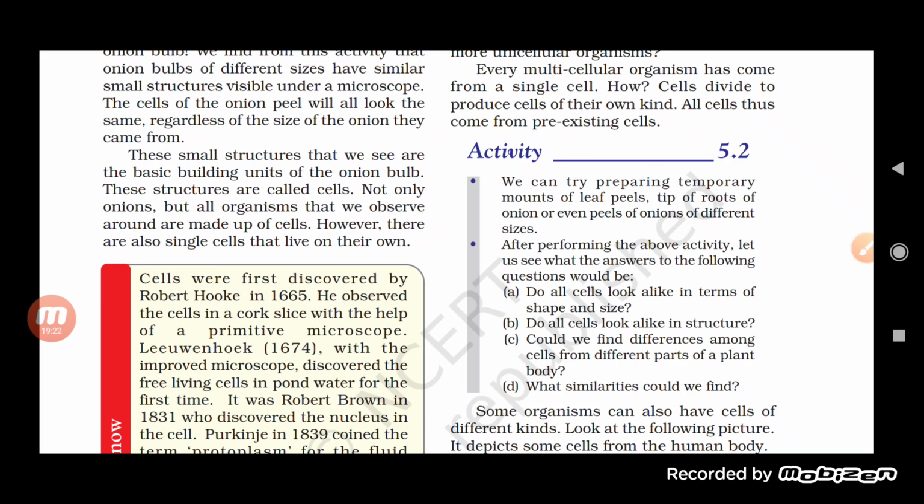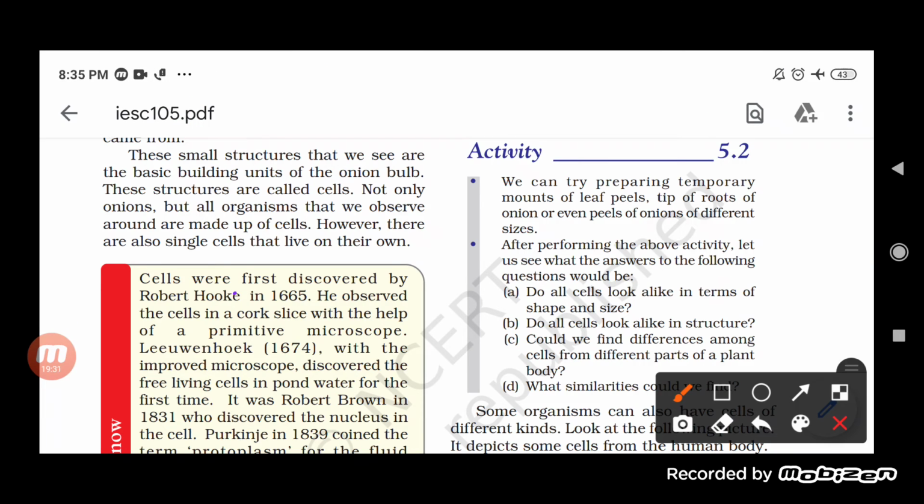The cell was first discovered by Robert Hooke in 1665. It is really very important to know that Robert Hooke discovered cells in 1665. He observed the cells in a cork slice with the help of a primitive microscope. So with the help of his microscope, he saw the cork slice.